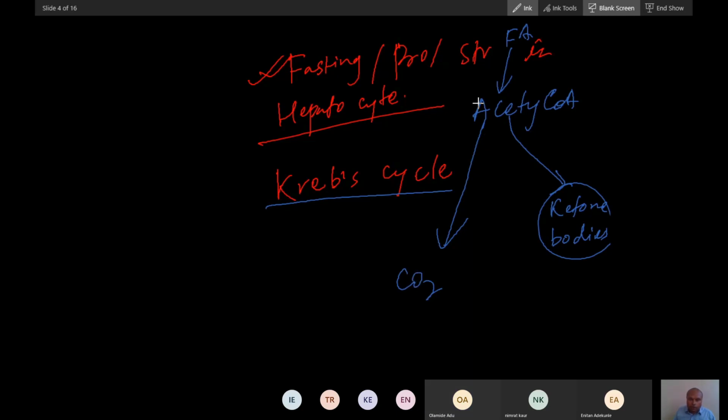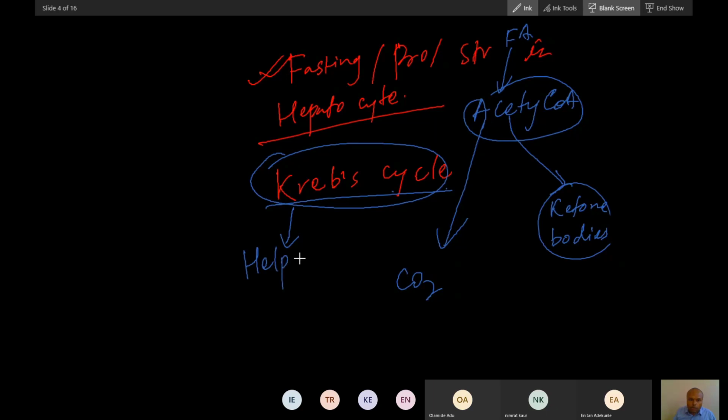During fed condition, the purpose of this Krebs cycle is to extract energy from acetyl coenzyme A. But during fasting condition, the purpose of the Krebs cycle changes. The purpose of the Krebs cycle is to help gluconeogenesis.